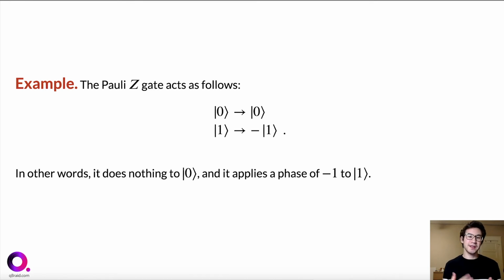Now, first of all, let's do a sanity check to verify that the Pauli Z gate is indeed a valid single qubit quantum gate. So we need to check that the 2 outputs ket0 and minus ket1 are indeed valid single qubit states. So ket0 certainly is a valid qubit state, minus ket1 is also a valid qubit state. And now the second condition that we have to check is that ket0 and minus ket1 are orthogonal, or rather the vectors that these 2 states correspond to are orthogonal.